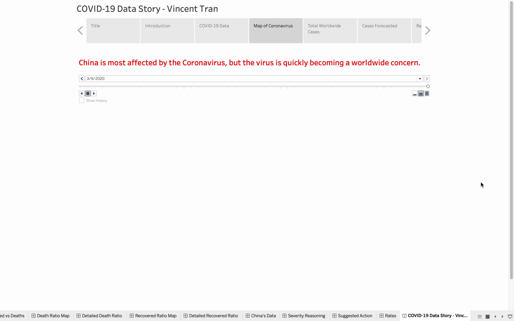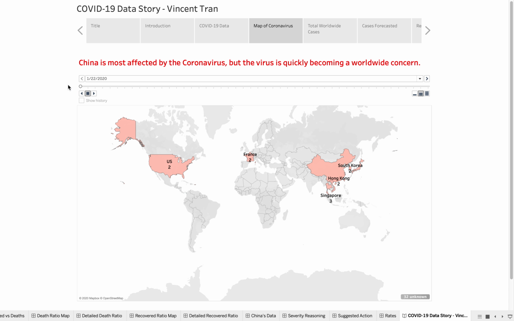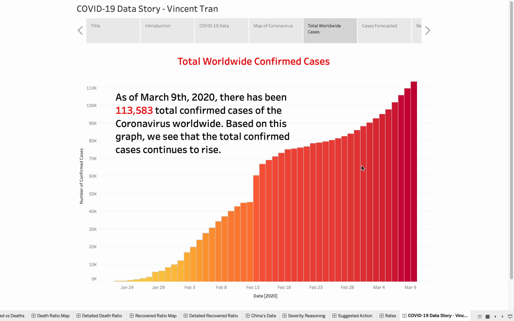As for the map of the coronavirus, you can see that as of March 9, 2020, it is a worldwide epidemic that has brought concerns. If we turn back the clock to January, late January is not as worldwide, which brings an interesting case at hand. As for the total worldwide confirmed cases, as of March 9, 2020, there has been